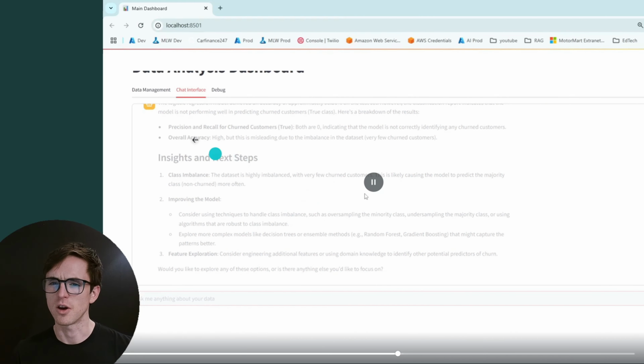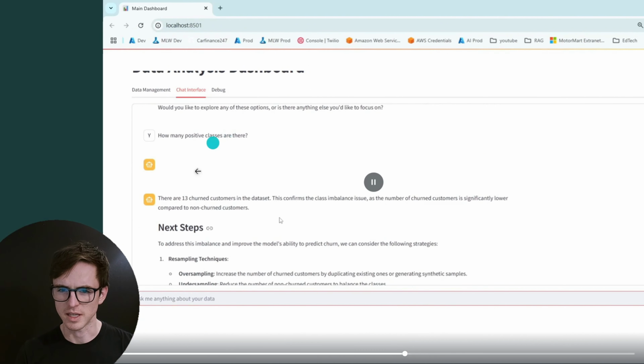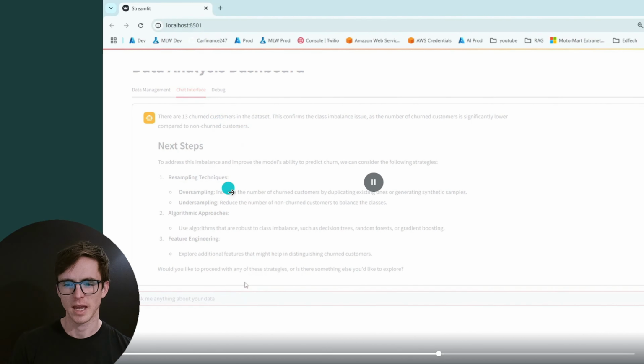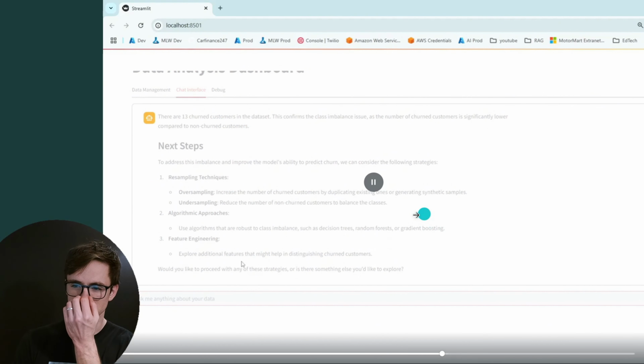And I'd be interested to know, when we have a look at the results, has it actually created a test set, or has it just trained and evaluated on the training set? Right, so it said there's only 13 churned customers a day, which is not many. But let's give it a go with over or under sampling first, just to see if that improves things. See what the language model will do, and then we can inspect the code afterwards. So let's give it a go with oversampling. It has also suggested using other algorithms though, decision trees, random forest, or gradient boosting, because XGBoost and CatBoost have things in place to be able to better deal with imbalanced classes. So this is a good suggestion.